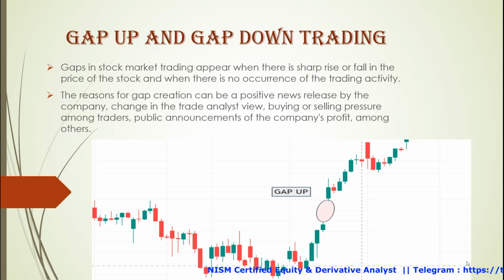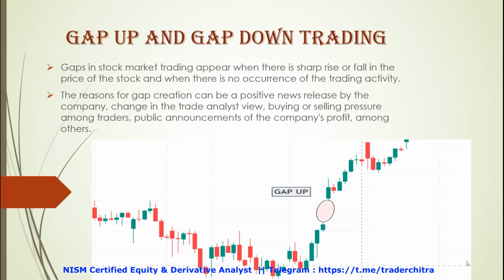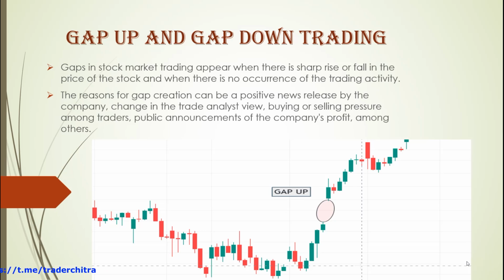The reasons for gap creation can be positive news released by the particular company, a change in the analyst's view, buying or selling pressure among the traders, and public announcements of the company's profit, among others. If there is a profit in the company, they will announce that news on that particular day, so we can see there is a gap up. And if there is negative news, we can see there is a gap down for that particular stock.